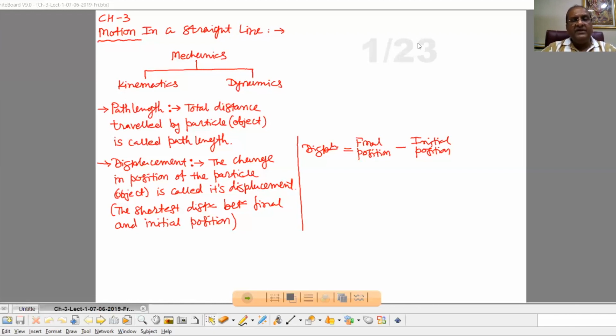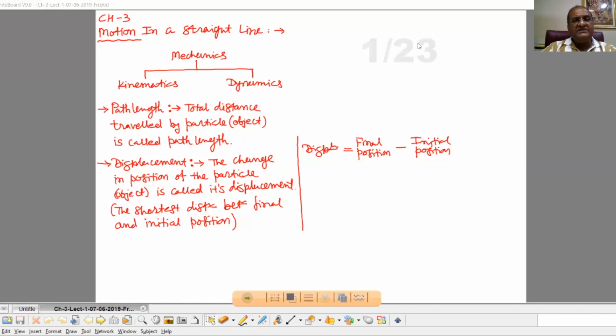And here in physics, we will consider the frame of reference, that is the Cartesian coordinate system. In the Cartesian coordinate system, there are three mutually perpendicular axes: x-axis, y-axis, and z-axis.